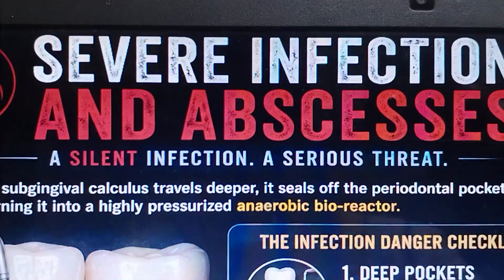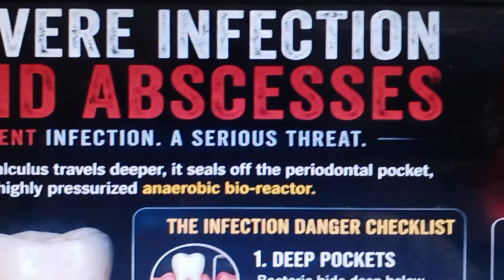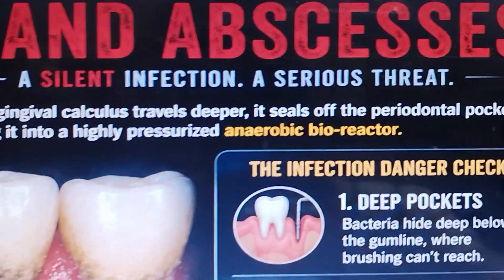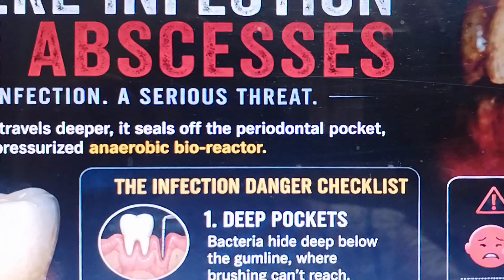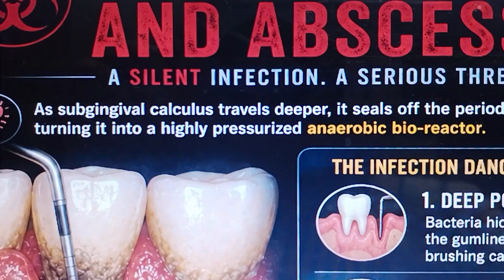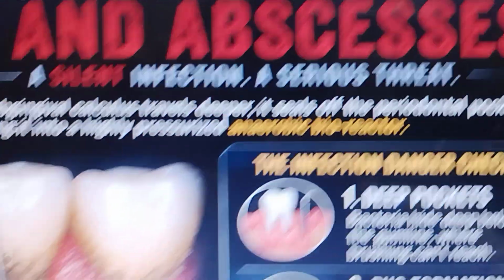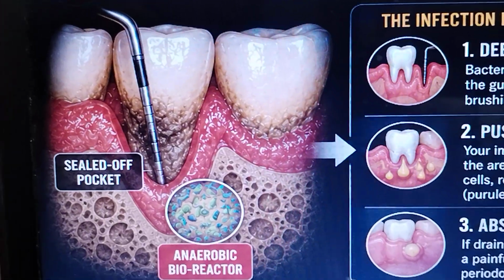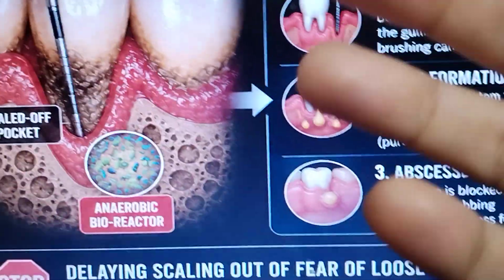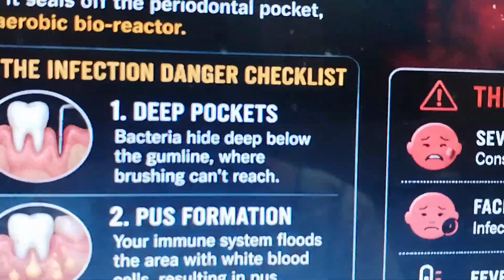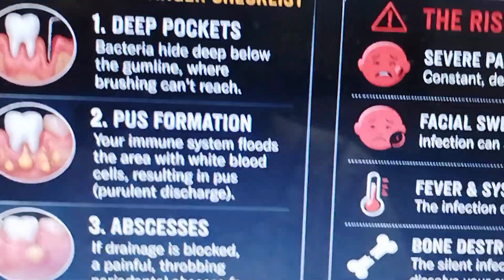Severe infection and abscess, a silent infection, a serious threat. As subgingival calculus travels deeper, it seals off the periodontal pocket, turning it into a highly pressurized anaerobic bioreactor. Sealed pocket, anaerobic bioreactor. Deep pockets, pus formation, abscess.